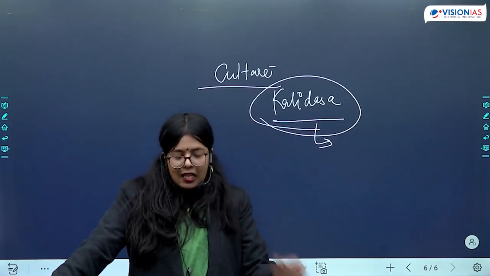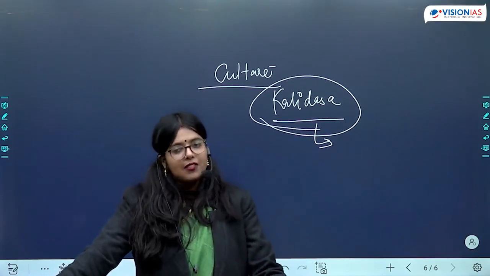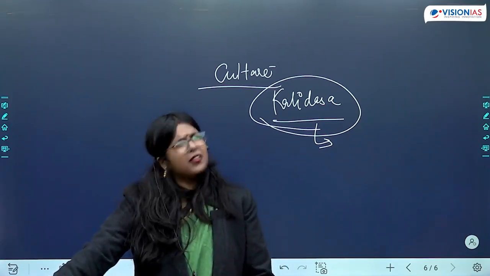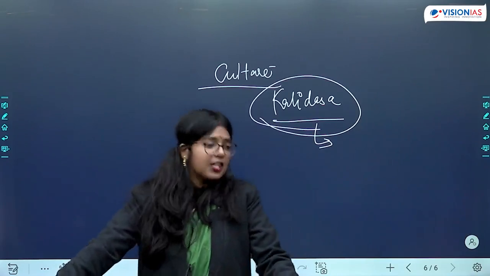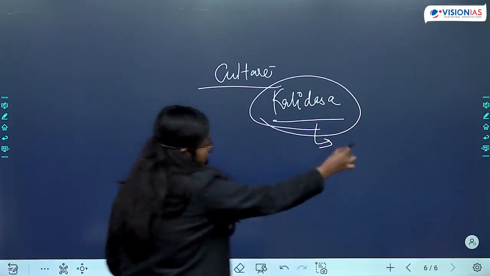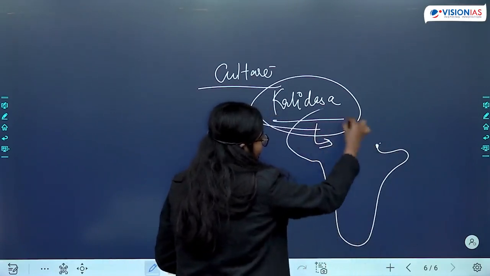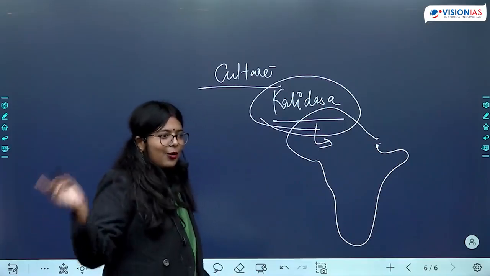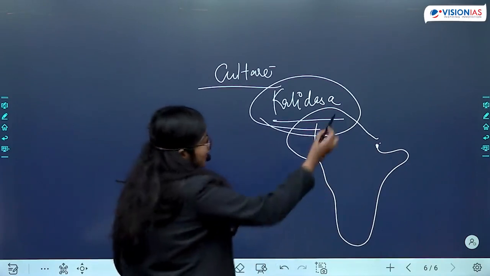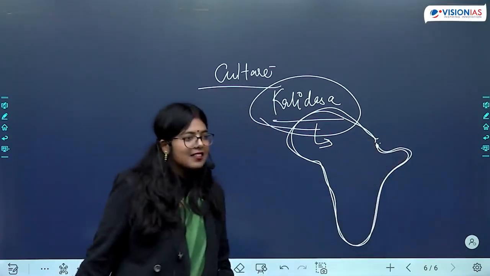It's very interesting. If you look at the exploits of Raghu, Raghu is also going on Digvijay. And when you look at the details, there is probably the 5th sarga, in which the Digvijay is mentioned. And in that sarga, when you look at the Digvijay of Raghu, हरिसेन ने जो समुद्रगुप्त के दिग्विजय का मेंशन किया है, the areas are the same, the direction is different.